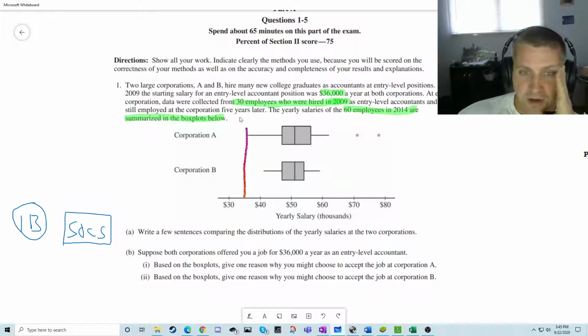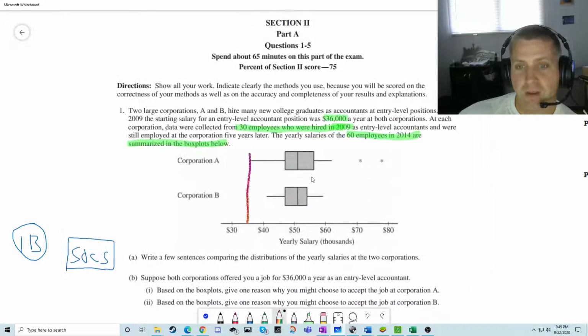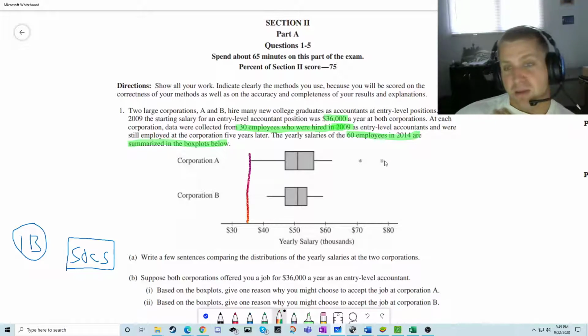There's someone here, because this graph's 5 years after hire. Someone's making like $80,000 a year, which is basically a $50,000 improvement after 5 years. That's huge. This person up here, that person's happy. But you also have this person down here who's still making $36,000 a year. So bigger upside, bigger downside. Whereas Corporation B, hey look, there's no one still at 36,000. Everyone got a raise. That's cool.